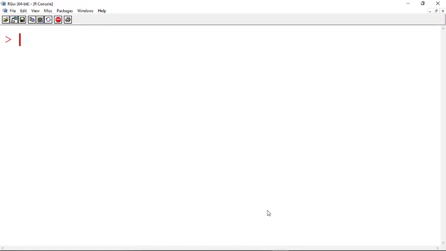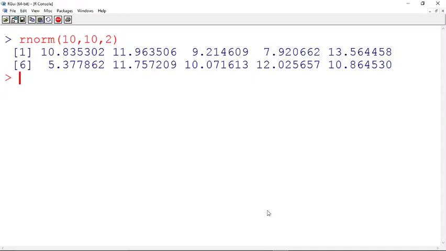So in this session what will we be seeing? We had already seen this rnorm function. Now if you want to generate 10 random normal variates with a mean, suppose I say 10 and the standard deviation 2, you will get some 10 random normal variates.